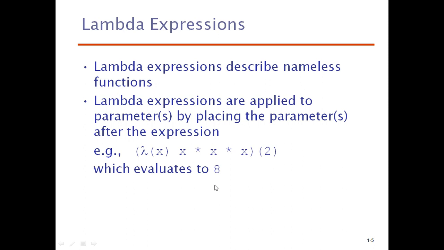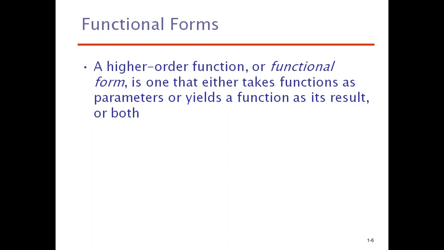Let us see some terminologies used in functional programming languages, such as functional form. A functional form is a higher order function, that is, one that either takes a function as a parameter or yields a function as its result, or both.